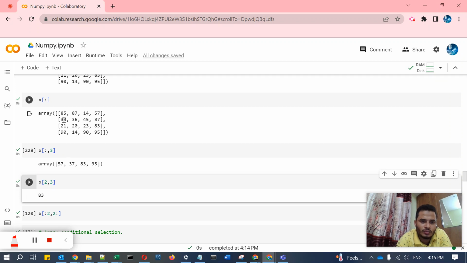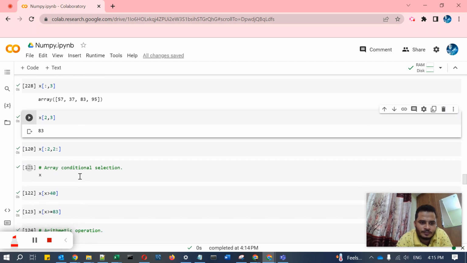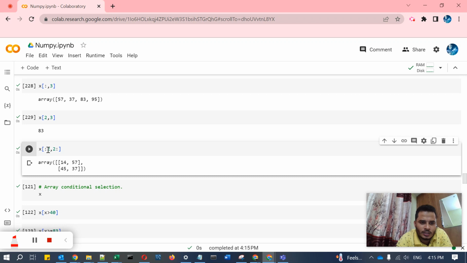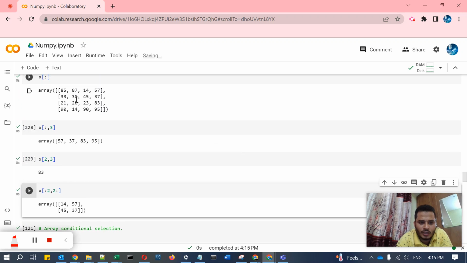It's the zeroth row, so one row and second row, as mentioned, and 0 1 2 3, that is the element. So like this you can grab from the starting to the second, and from the second till the end. You have to find out how it has been grabbed. First position is for the row and second position is for the column.